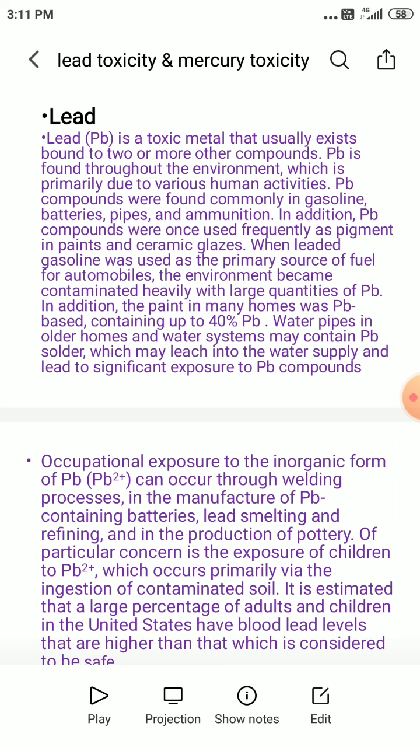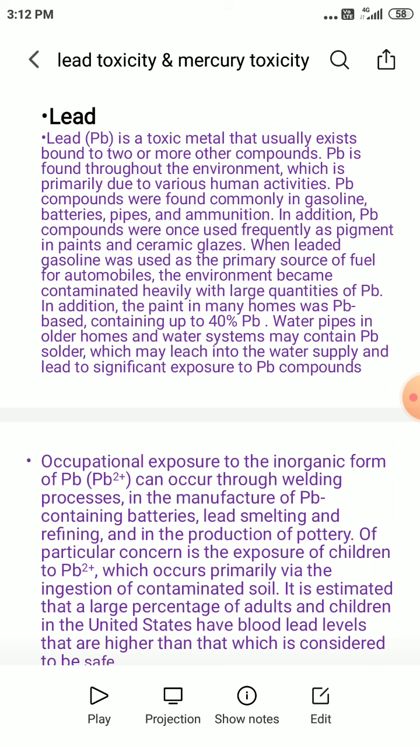So in the last class we focused on heavy metal toxicity, or kidney toxicity, caused by the heavy metals cadmium as well as arsenic. So now let us move on to the next heavy metal, that is lead. Lead is also a toxic metal.